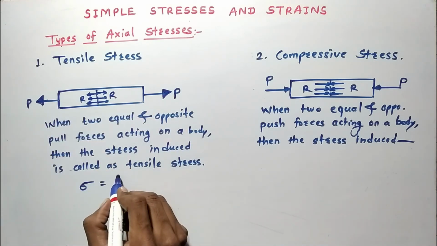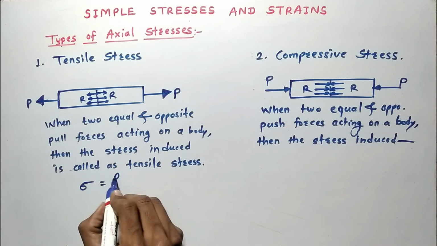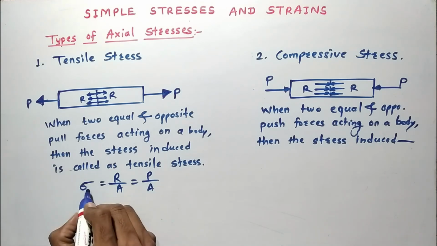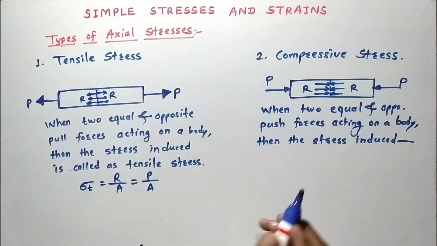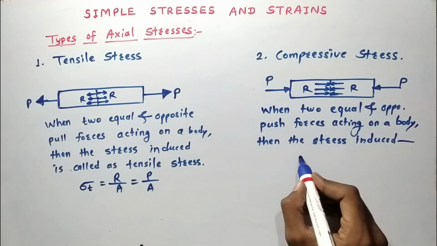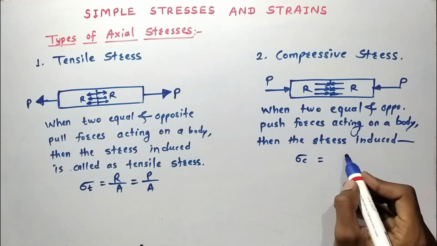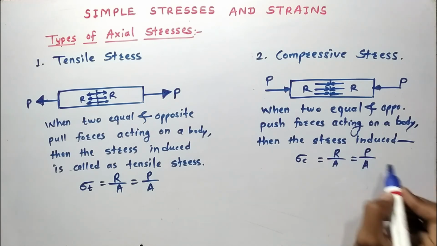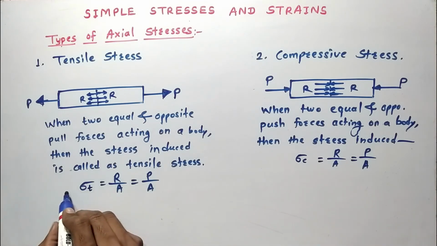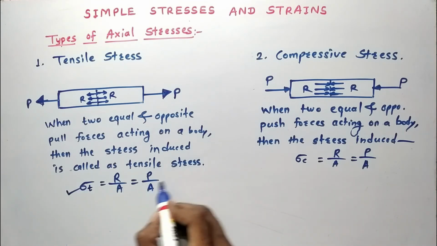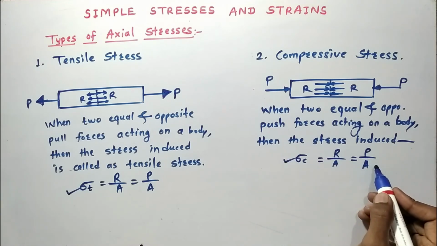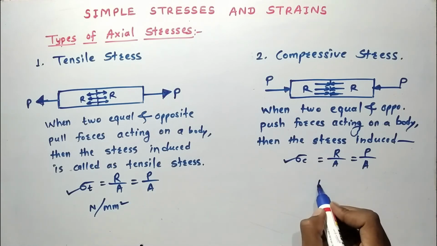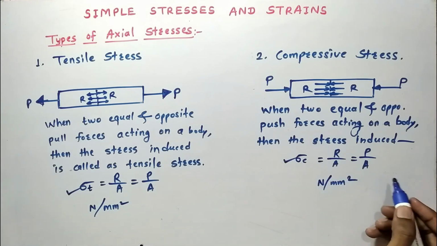Now what is stress? Sigma is internal resistance force per unit area. So R is equal to P, therefore P divided by area. So it is tensile stress, so it is sigma T. Now what is compressive stress? Sigma C is equal to resistance per unit area, so P divided by area. So remember these two equations: sigma T is equal to P by A and sigma C is equal to P by A. The unit is Newton per mm square.